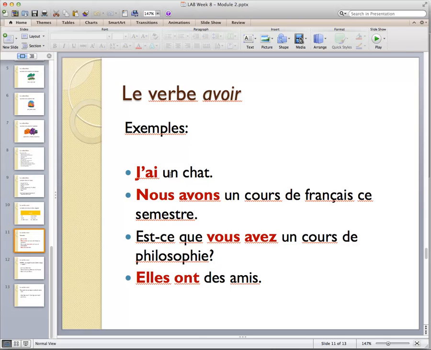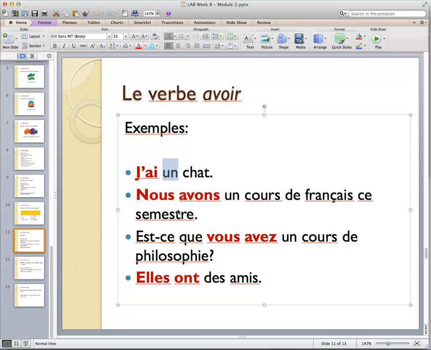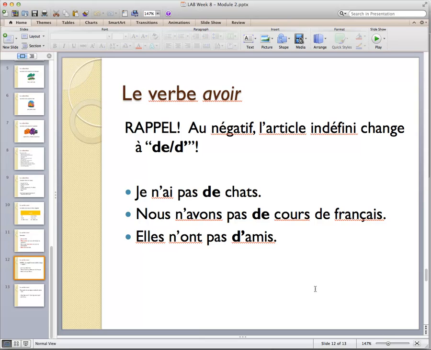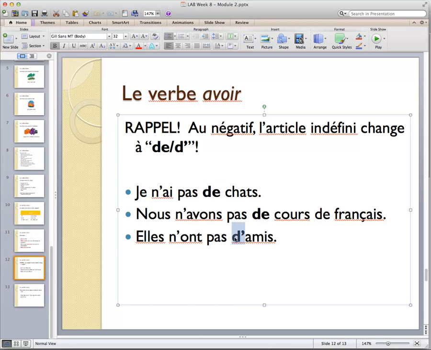The thing that's important to know is with avoir in the affirmative, we always use the indefinite article, un, une, or des. However, when we change the sentence to the negative, we also need to change our article to de, or d apostrophe if the word that comes after starts with a vowel.